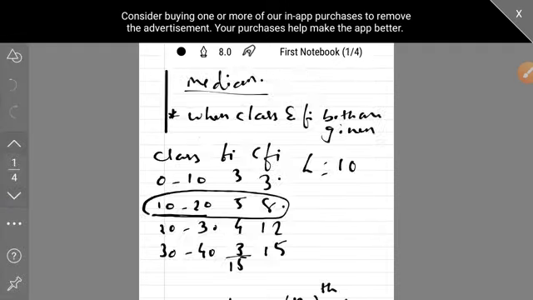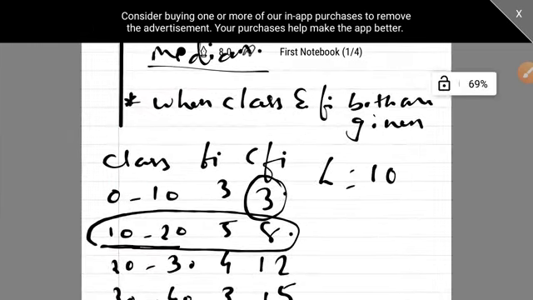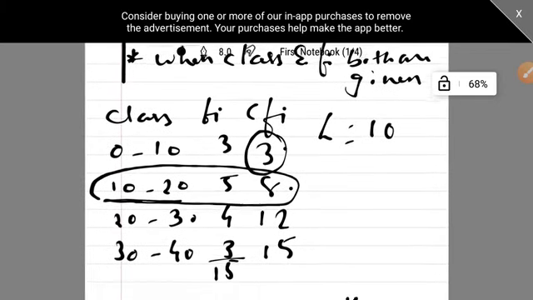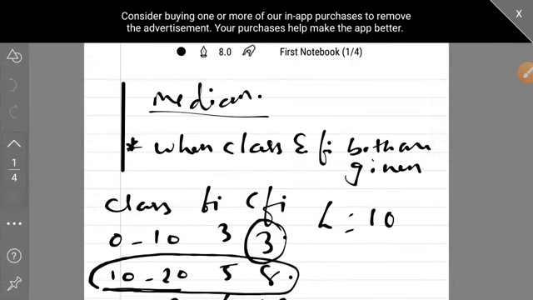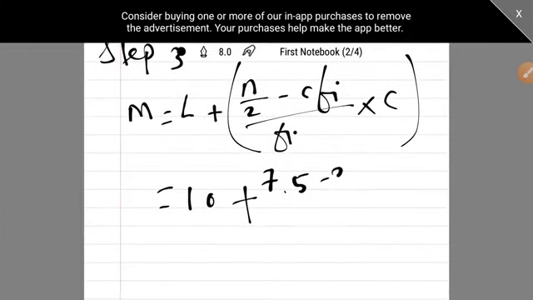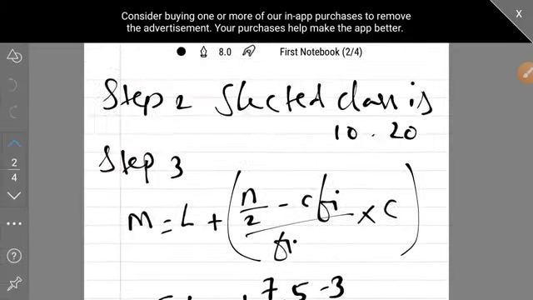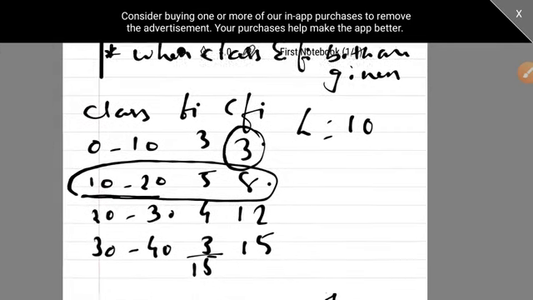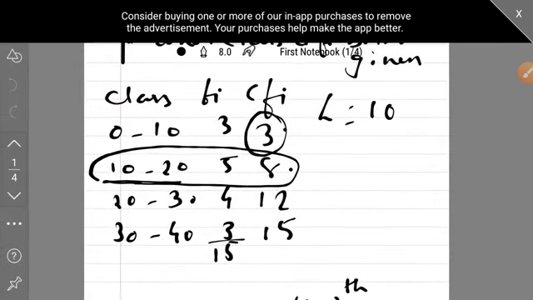What will be CA5 here? So CA5 is the cumulative frequency of the previous class. Okay, so I'll be writing CA5 as 3. Yes, you can see it is 3.